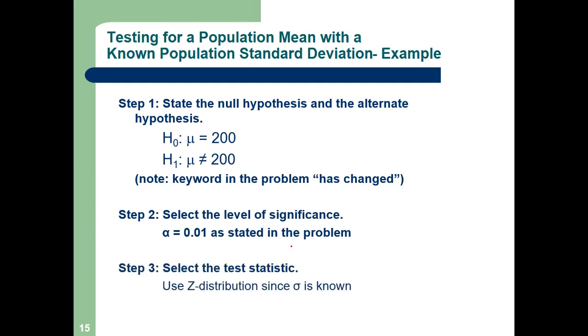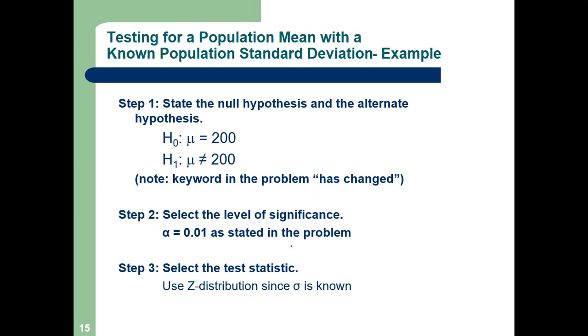Test statistics. We will use Z test since sigma is known. Sigma is given in the problem, so we will use Z test. Is it clear till now? First 3 steps are very easy. Let me stop here.